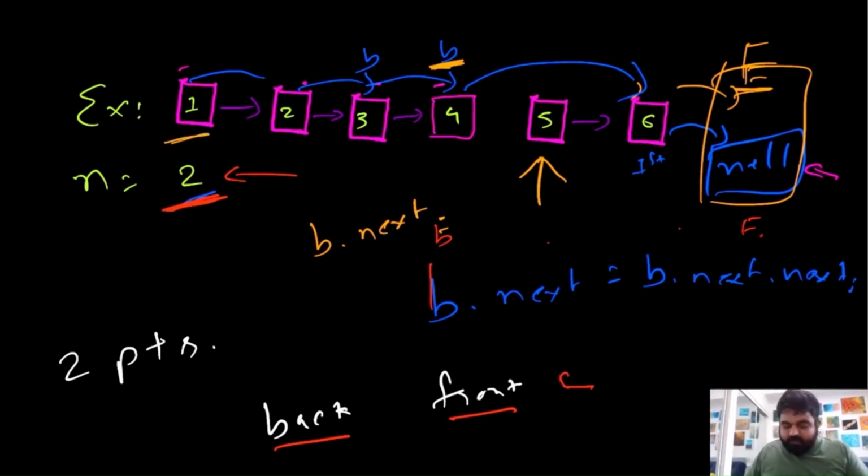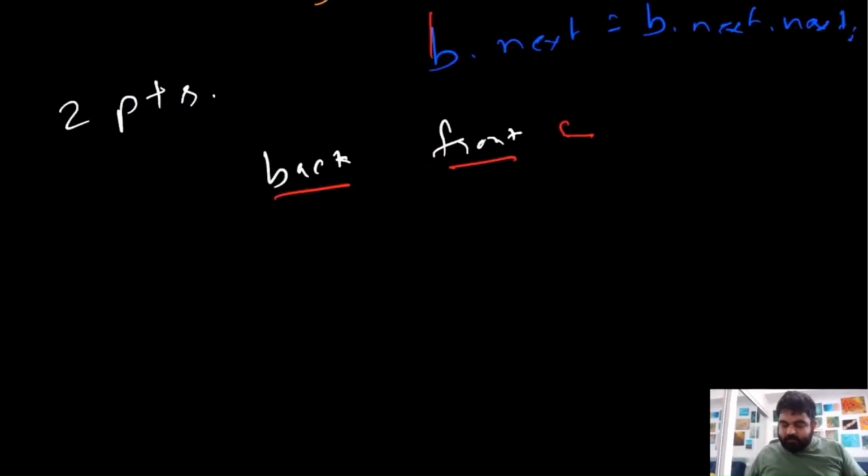Now we need to return the head of this linked list. So we are going to use the same point we have been using so far, that initially we are going to create a dummy node, and this dummy node is going to act as a placeholder, and that is going to store this head value, and we are going to return that in the solution. And let's see what would be the time and space complexity in this case.